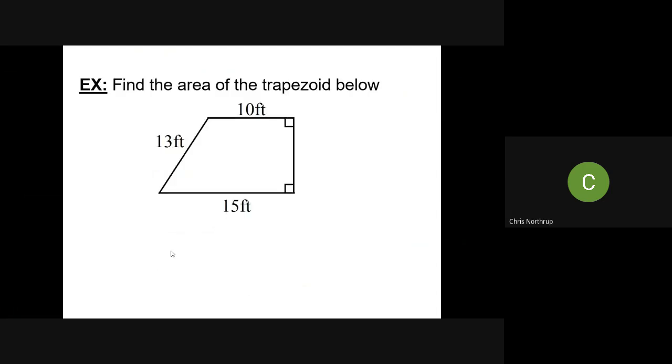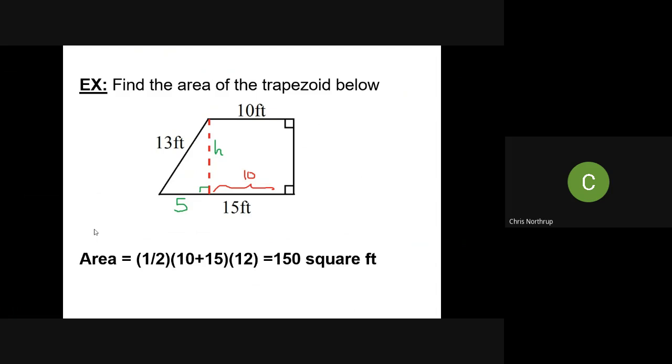So for example, let's look at this trapezoid here. We can easily see that the bases are 10 and 15. The height, though, we do not have. You might be tempted to think that it's 13, but that's a leg length, not the height. So what we might do is draw in a perpendicular and then use the Pythagorean theorem. I can chop that bottom base into a 10 and a 5. Using the Pythagorean theorem, you should notice that triple, 5, 12, 13. So the height is actually 12 feet. If you plug into your formula, 1/2 times (base 1 plus base 2) times height, you should end up with 150 square feet. So that's one example of a trapezoid area question.